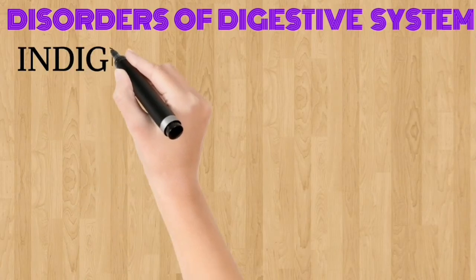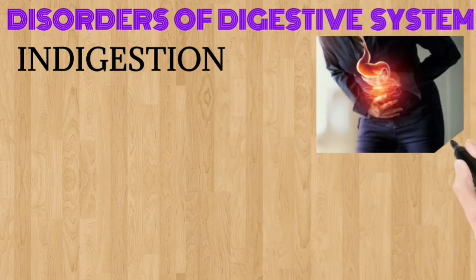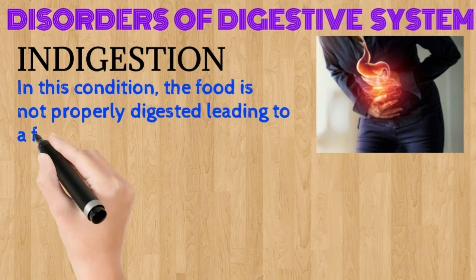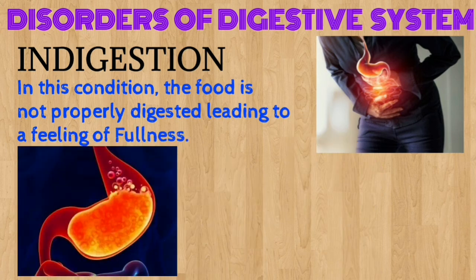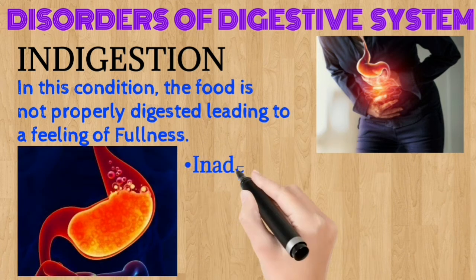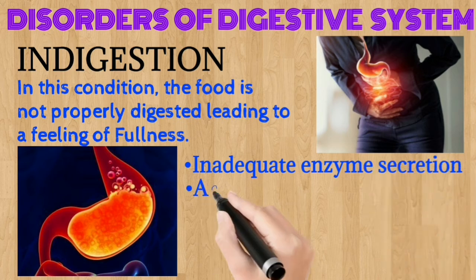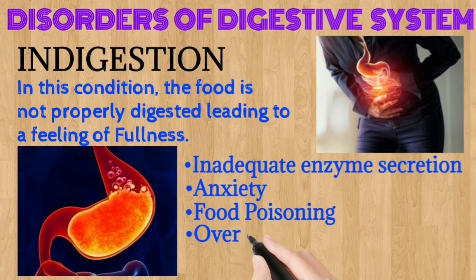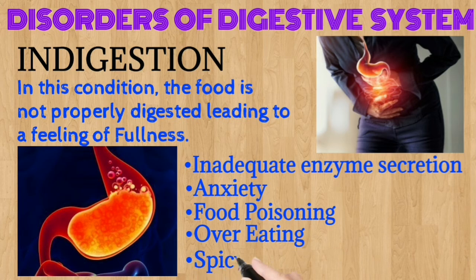Now we will see the last disorder of digestive system, that is indigestion. In this condition, the food is not properly digested, leading to a feeling of fullness. The causes of indigestion are inadequate enzyme secretion, anxiety, food poisoning, overeating, and spicy food.